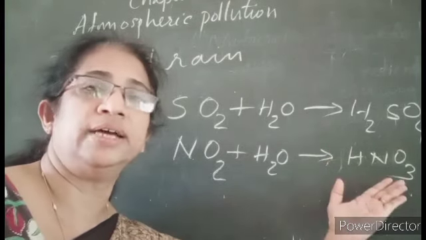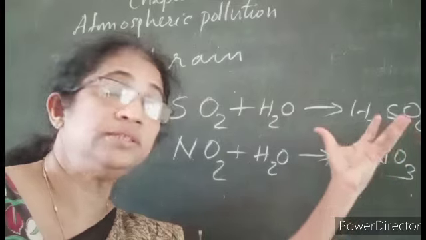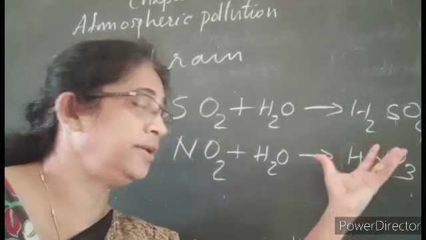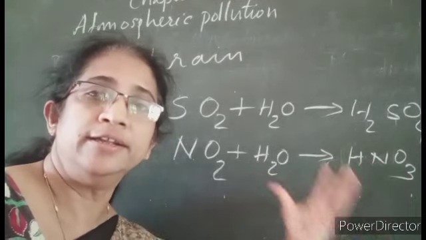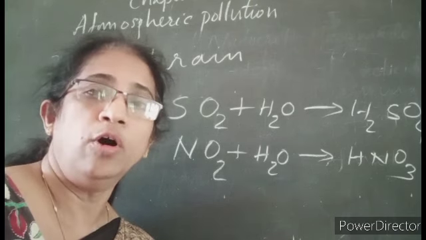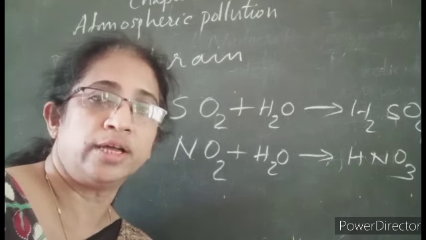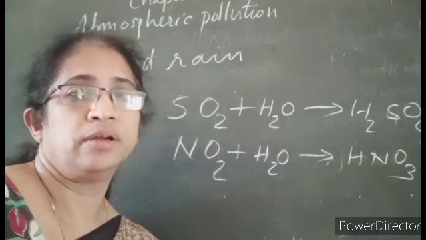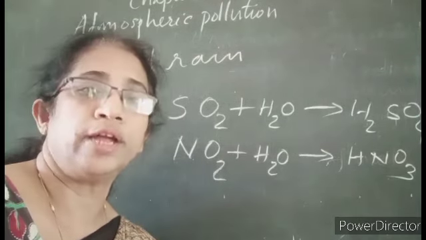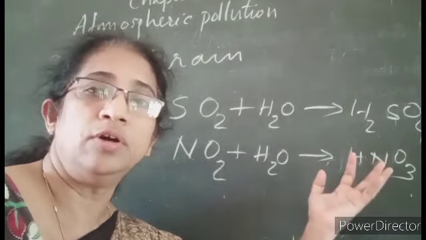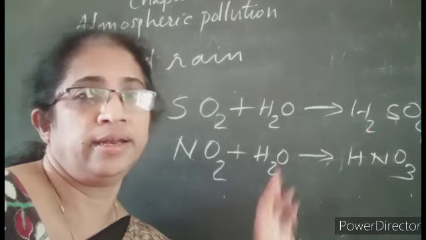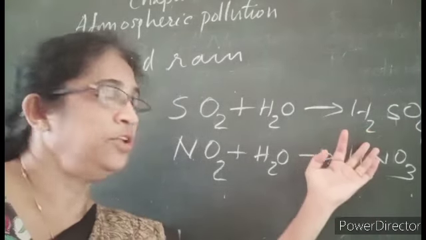And during the time of rain, these sulfuric acid and nitric acid vapors dissolve in rainwater and fall back to earth, which is called acid rain. So the reason for the acidity of rain is the presence of dissolved sulfuric acid and nitric acid.